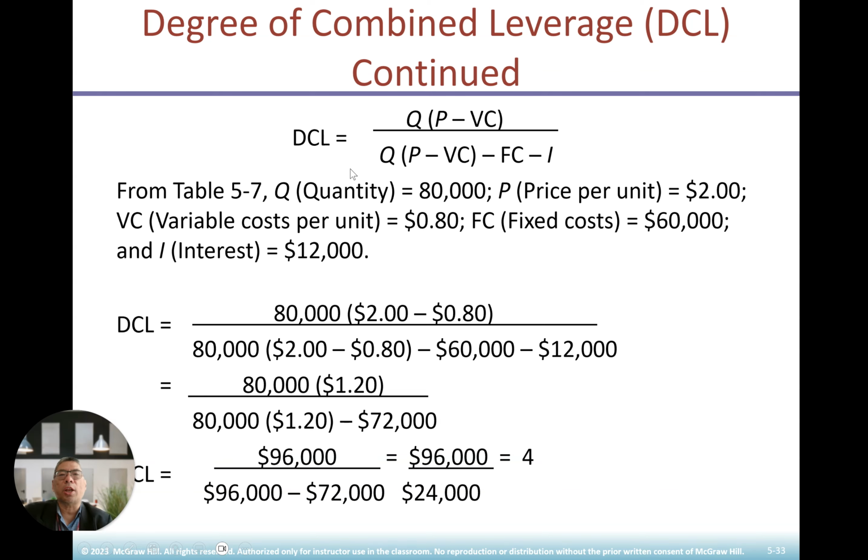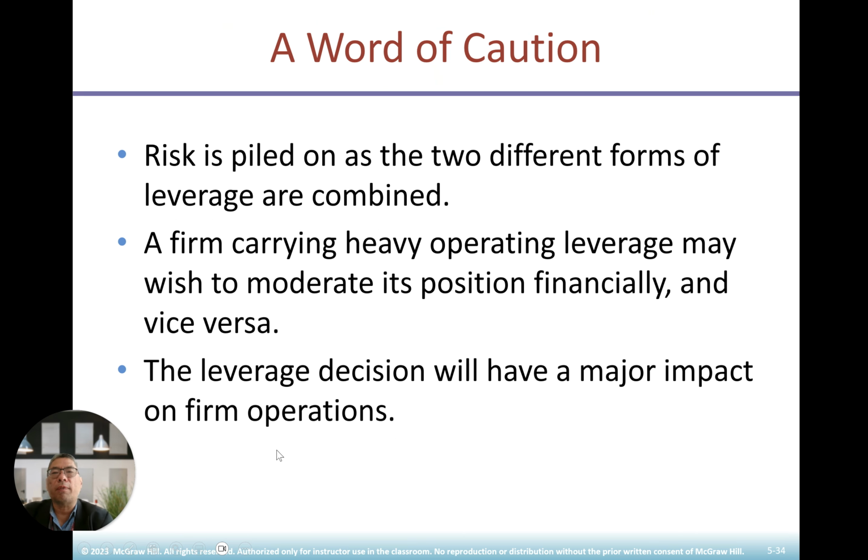So you go back again and look at the same logic. You use the same table, put in the quantity of 80,000, plug in the numbers, and you get 4 here. So this gives you the detail of where the numbers are coming from. Q for quantity, P for price at $2, variable cost is 80 cents, fixed cost is 60,000, and interest is 12,000. You plug those numbers into that formula and you get 4.